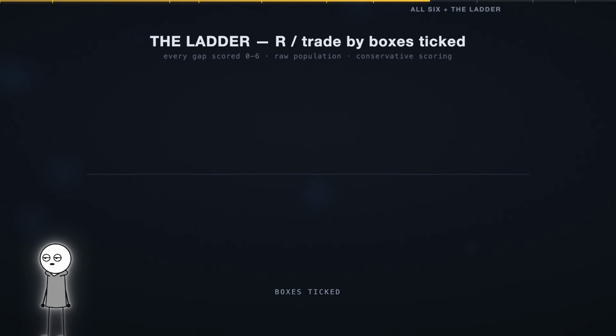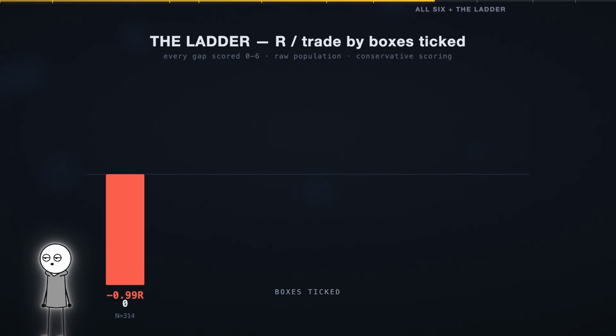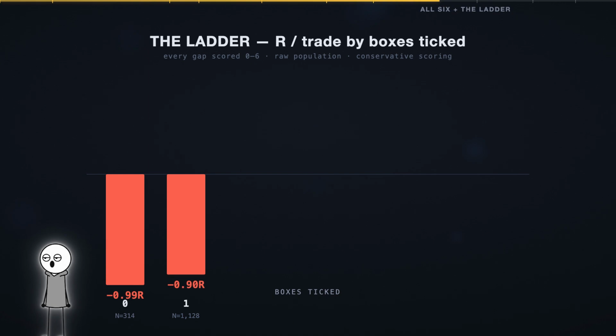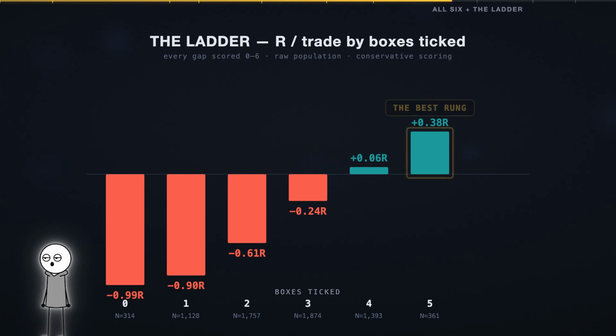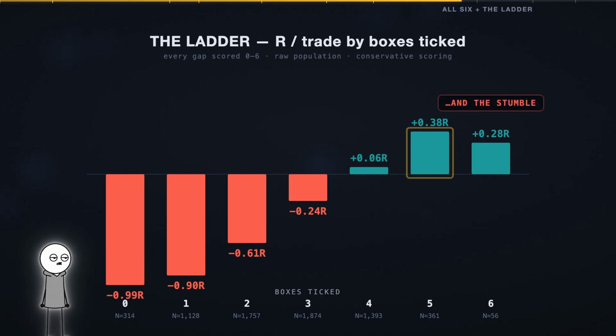Score every gap by how many boxes it ticks, 0 through 6. 0 boxes, minus 0.99 R, catastrophic. 1 box, minus 0.9. 2, minus 0.6. 3, minus 0.24. 4, finally positive. 5 boxes, plus 0.38 R, the best rung on the ladder, and 6 boxes drops to plus 0.28. The ladder climbs all the way up and stumbles on the last step.